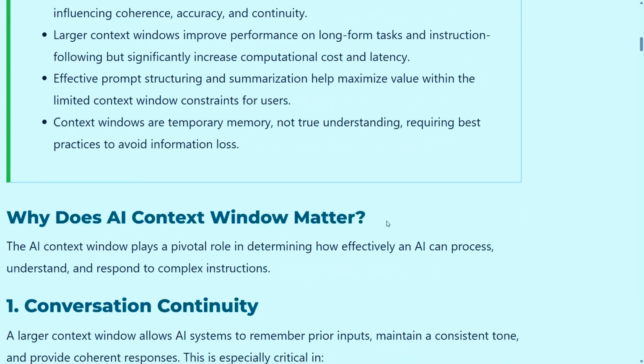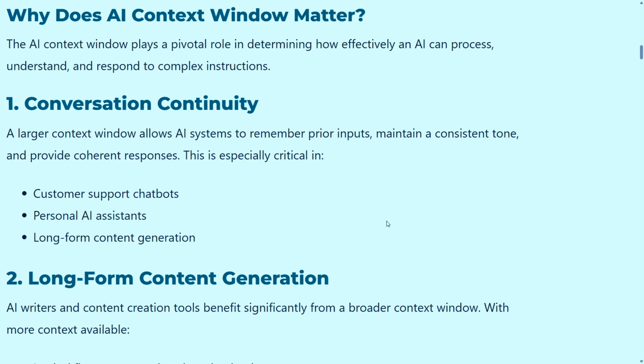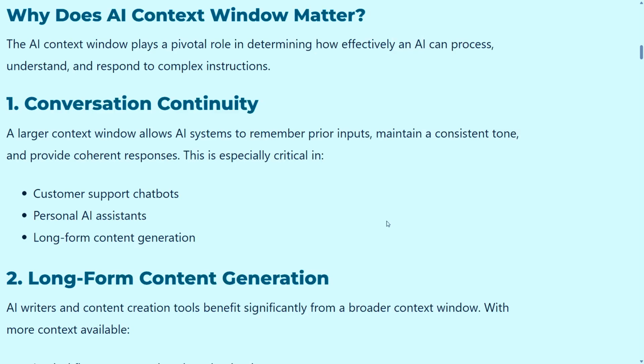So we understand why the AI context window matters. The AI context window plays a pivotal role in determining how efficiently AI can process, understand and respond to complex instructions. Based on that context, it holds some data and gives the response to us. So it understands what we are talking about, right? And it gives the response to us. So the LLM is holding some data, holding some text.